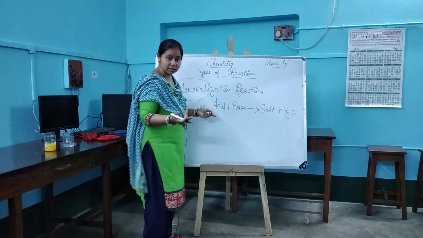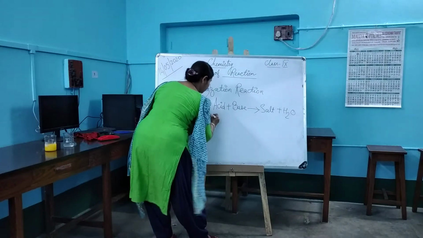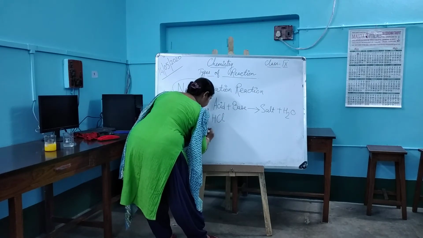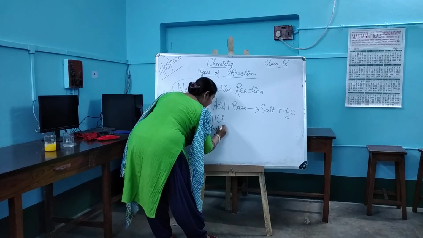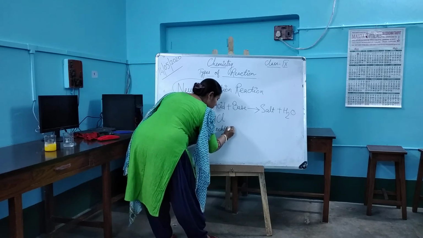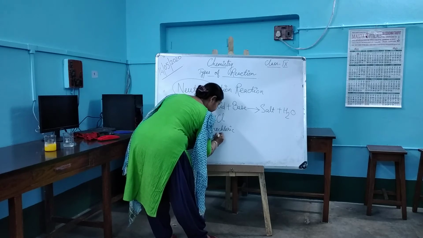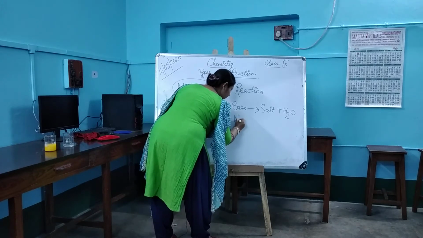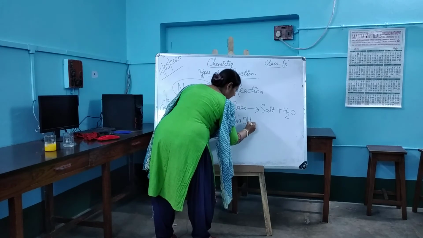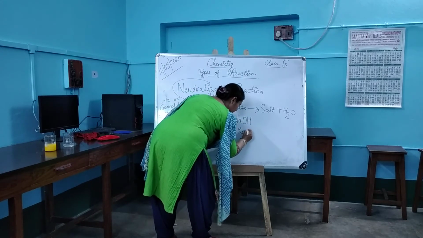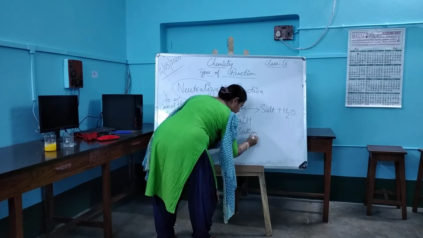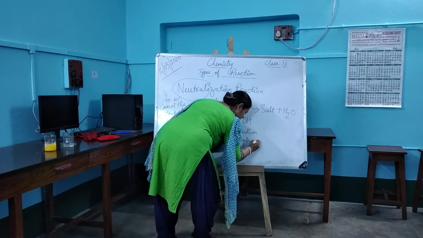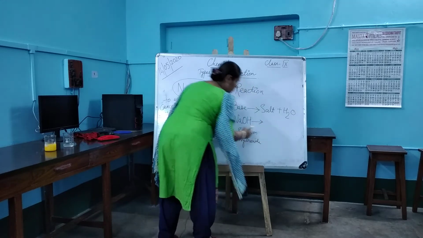So let me give you one example over here. We have a very common example, that is HCl. All of you know what this acid is? Hydrochloric acid, which on reaction with a base, that is sodium hydroxide, NaOH, what will it form as a result?